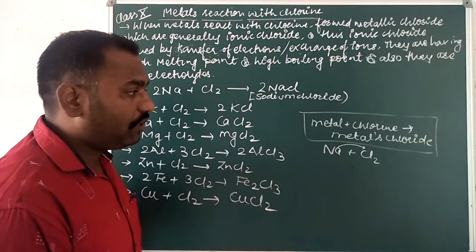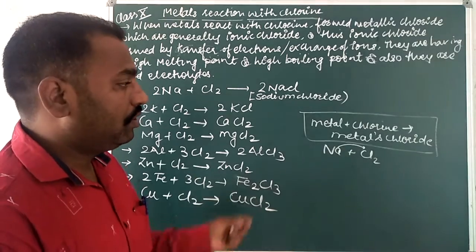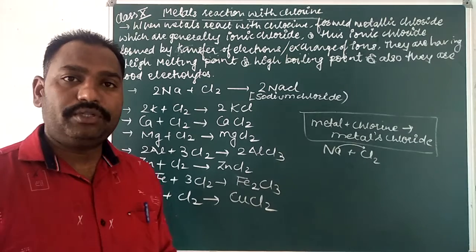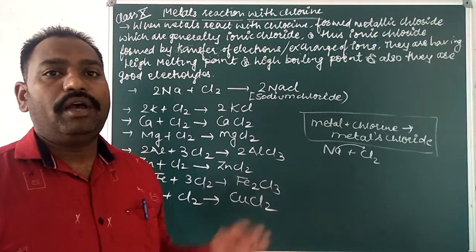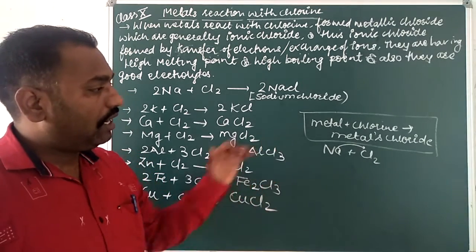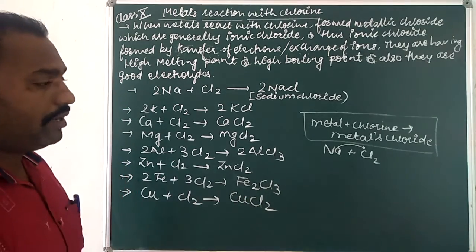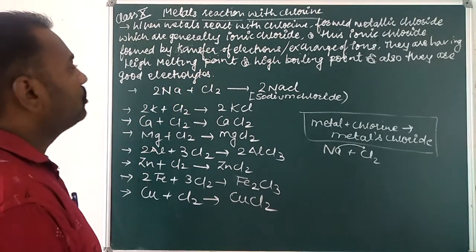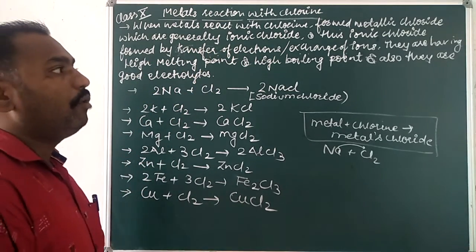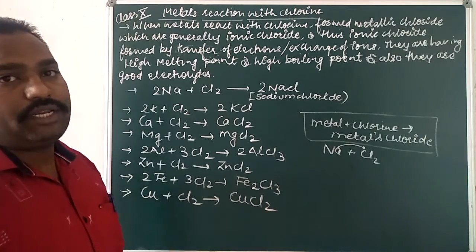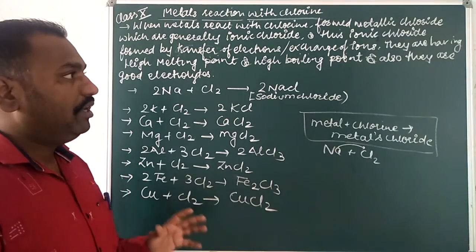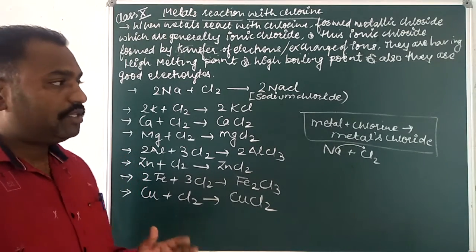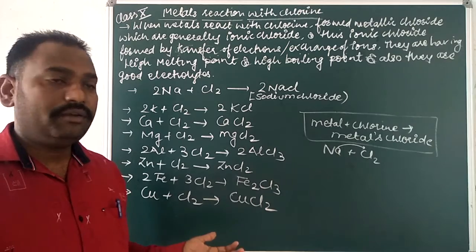That is a good ionic chloride, and because of the greater exchange of these ions, they are good electrolytes in nature. So NaCl is formed by transfer of electrons or exchange of ions. They have a high melting point and high boiling point, and they are good electrolytes: in an electrolytic solution there is much formation of ions.